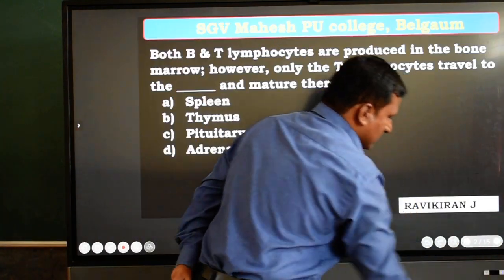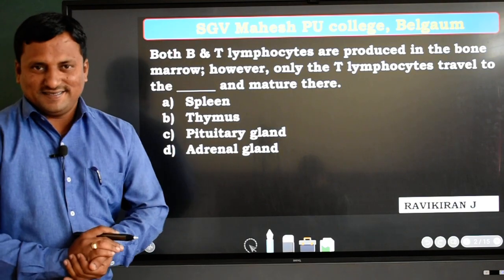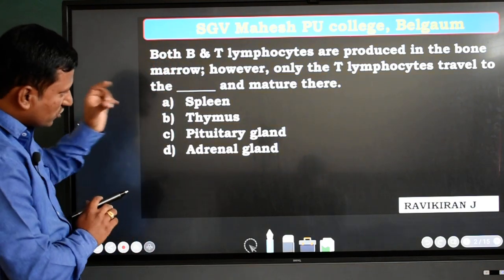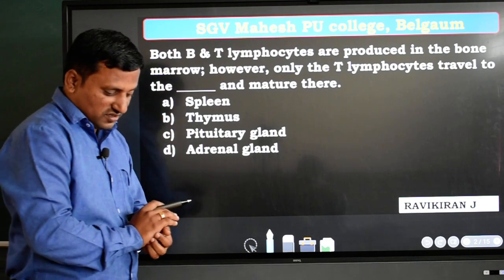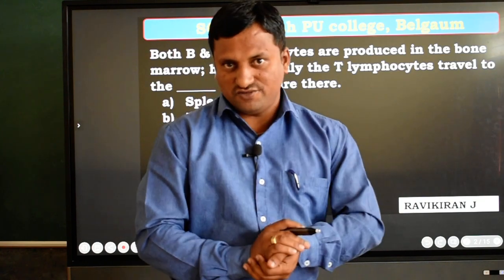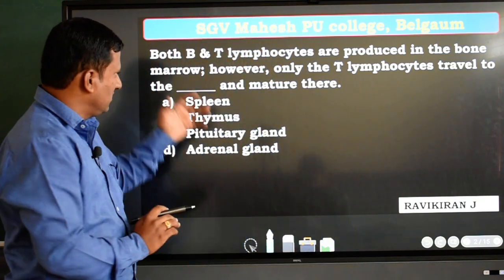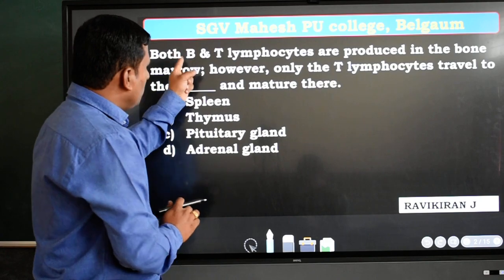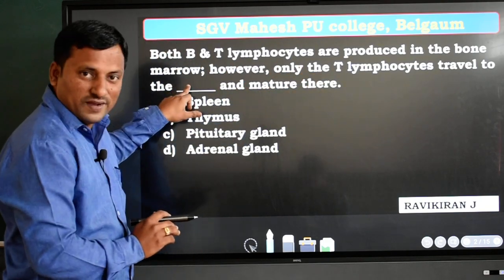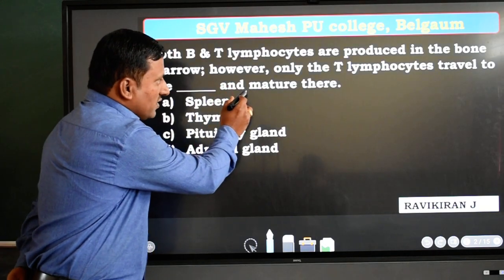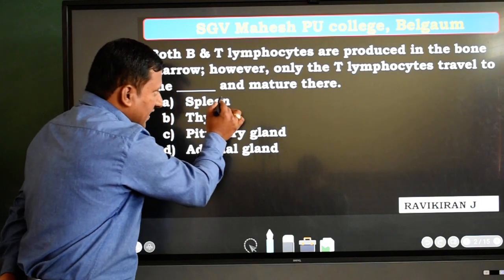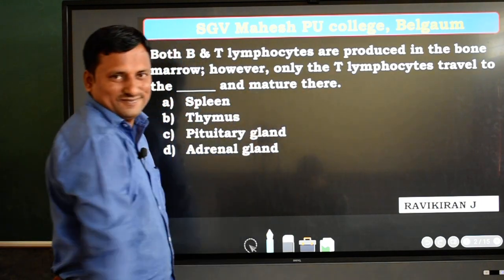Next slide. Okay, come to here. In this slide, you must be discussed about this question, which will be based on the lymphatic system or immune system, dear students. See, what is that question? Both B and T lymphocytes are produced in the bone marrow. However, only the T lymphocytes travel to the dash and mature there.